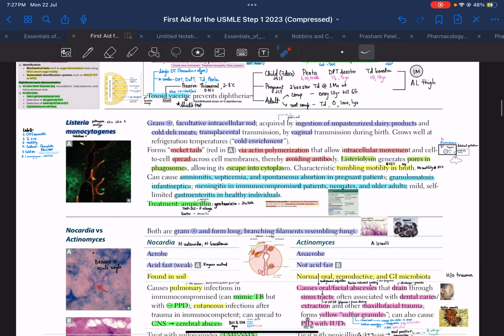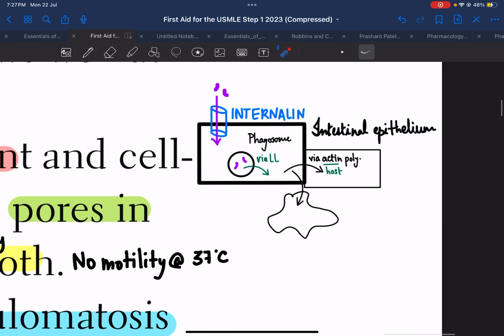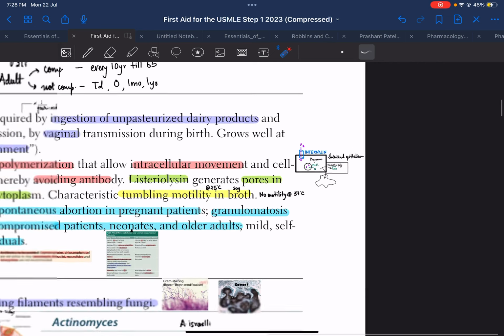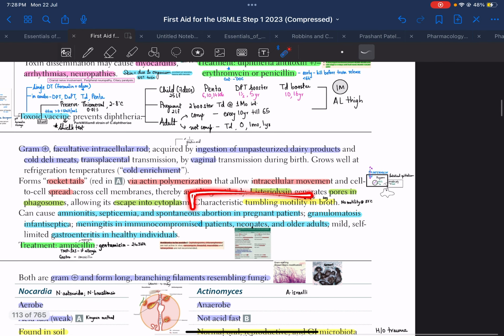So summing up the entire topic, Listeria monocytogenes is a gram-positive facultative intracellular bacilli. It is acquired by the ingestion of unpasteurized dairy products, meat, or by transplacental or vaginal transmission. It shows the property of cold enrichment. It spreads within the intestinal epithelium. It is internalized by internalin, which subsequently goes to the phagosome. In the phagosome, it creates pores using listeriolysin, and after that, via actin polymerization, it can spread to other cells. Characteristic tumbling motility is seen in listeria at 25 degrees Celsius in soy broth.